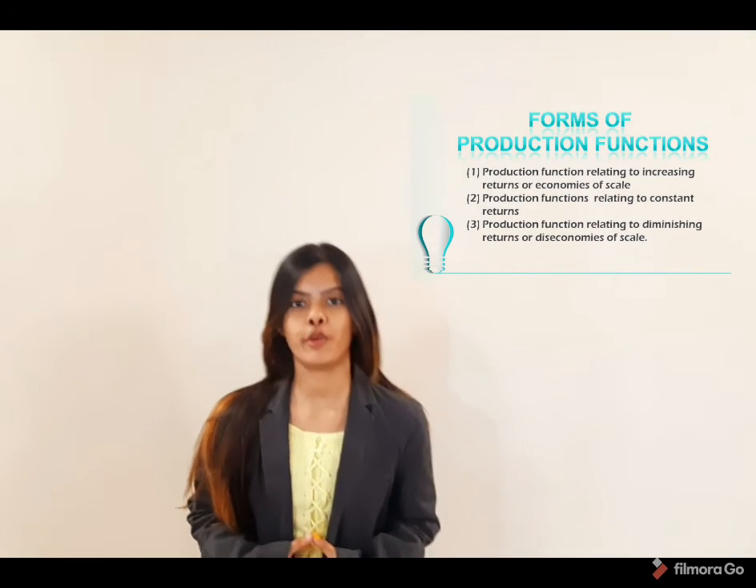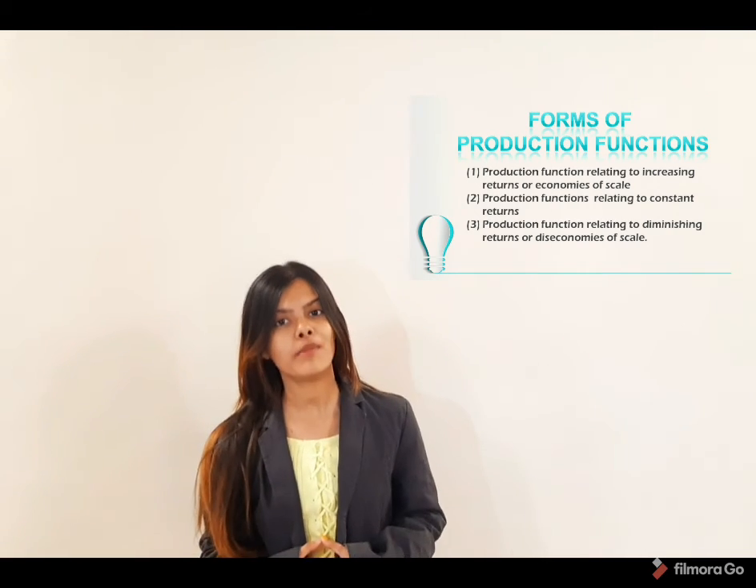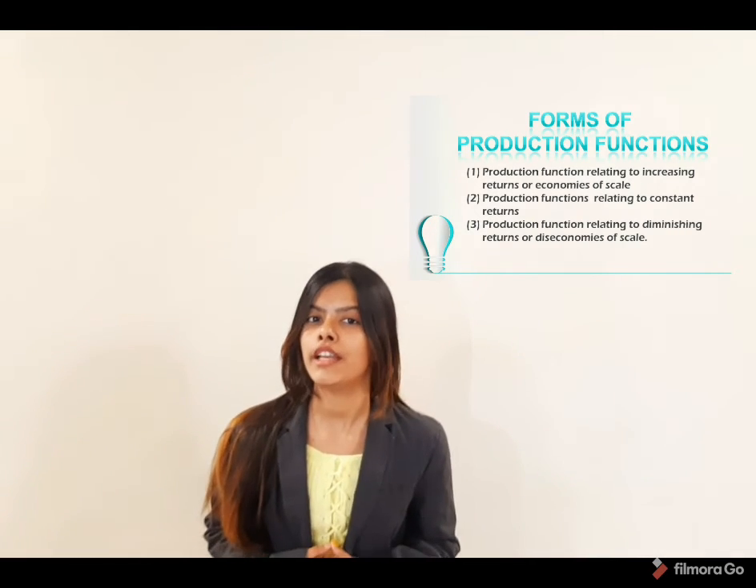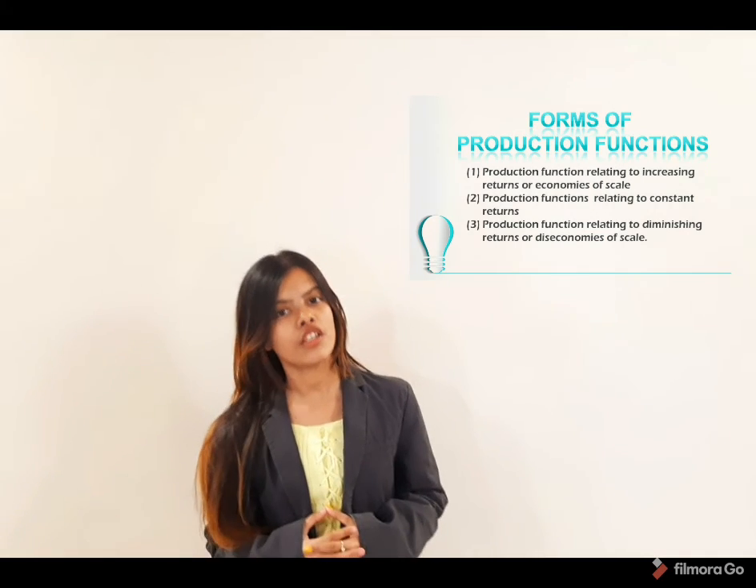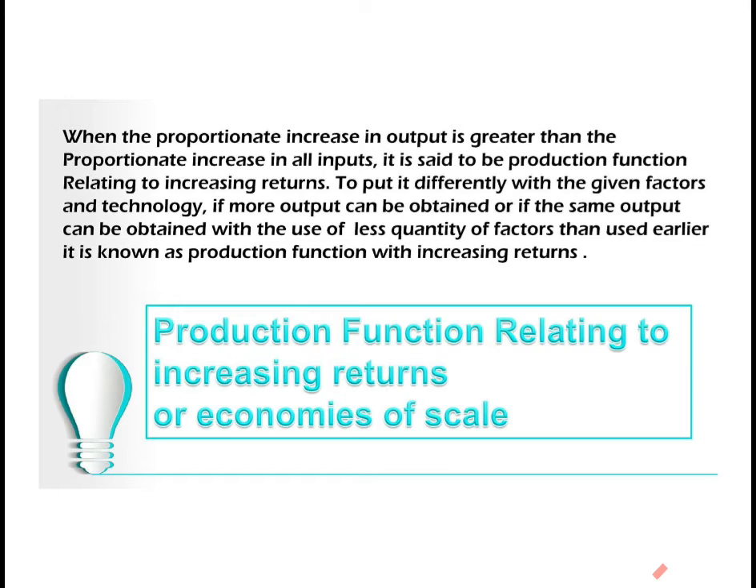There are three forms of production function. Production function relating to increasing returns or economies of scale. Production function relating to constant returns. Production function relating to diminishing returns or diseconomies of scale. Production function relating to increasing returns or economies of scale.